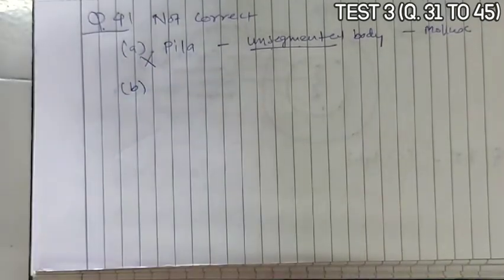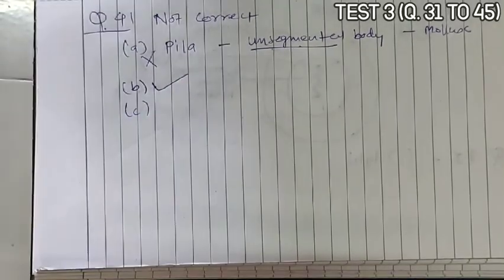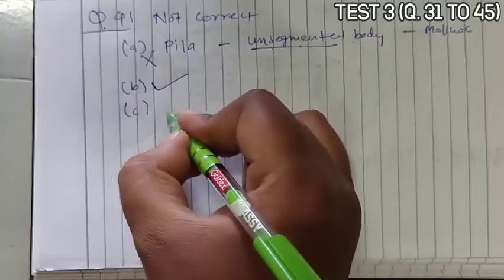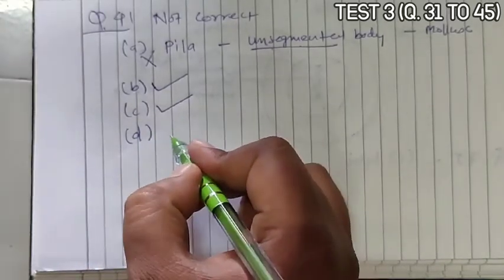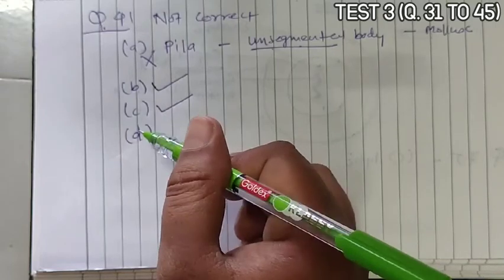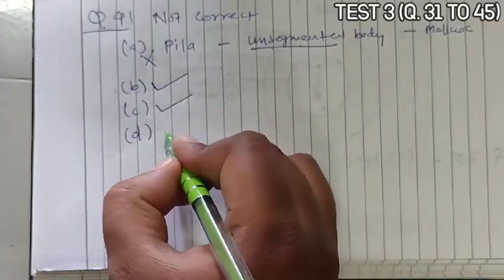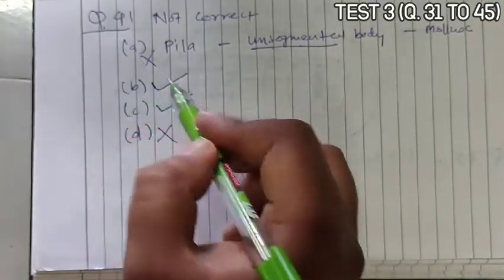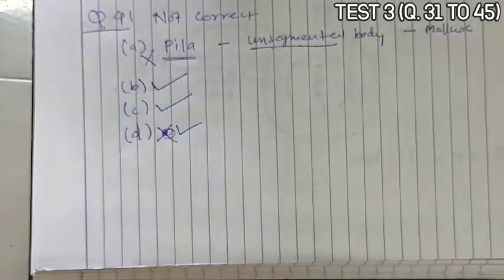Option B is the genus Asterias. The characters are spiny skinned and water vascular system, and it belongs to Echinodermata. It is absolutely correct. Option C, Scypha, which has a pore-bearing canal system and belongs to Porifera. Obviously it belongs to Porifera, so it has a canal system and pores. Option D, Periplaneta. It belongs to Arthropoda, so they have jointed appendages and a chitinous exoskeleton. So this is a correct statement. So option A becomes incorrect, that is the answer.